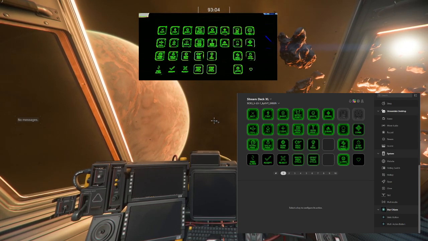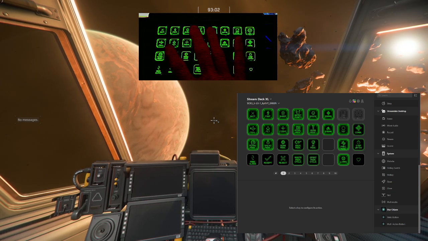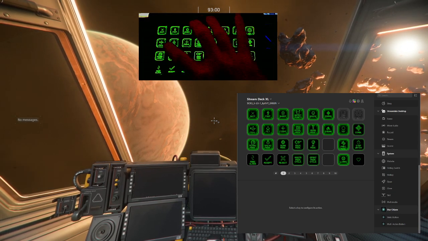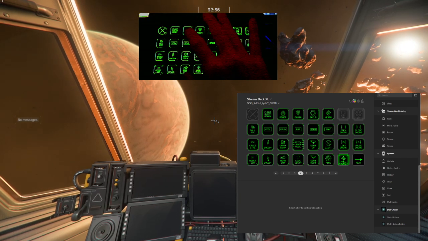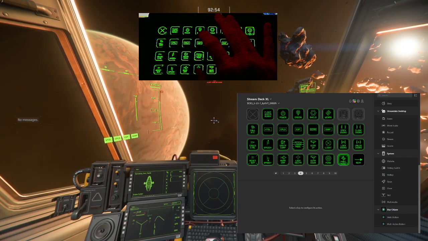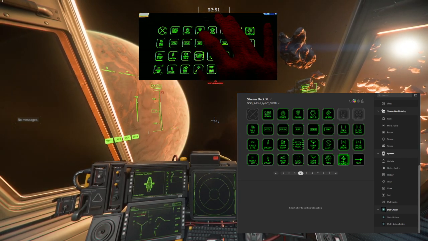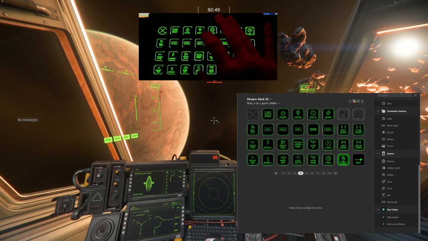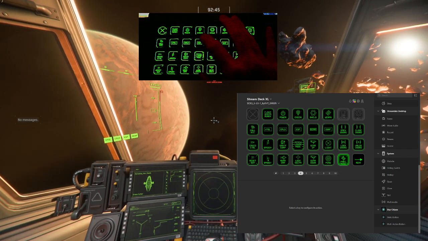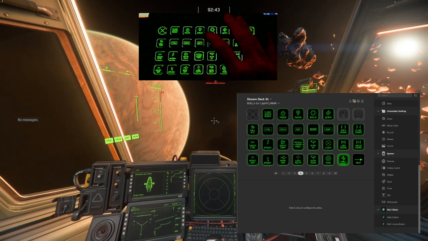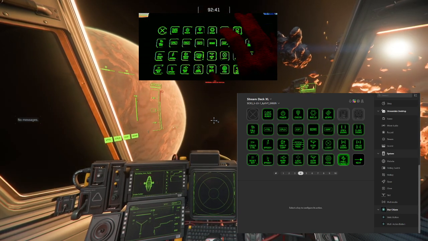Alright, so once we are in game, I can go into my sub mode of takeoff and landing. And here, if I do press power, the ship obviously turns on, systems online. I can obviously turn on the engines.